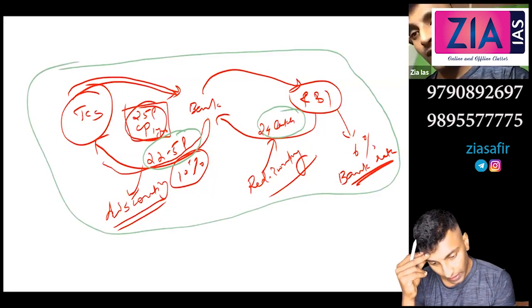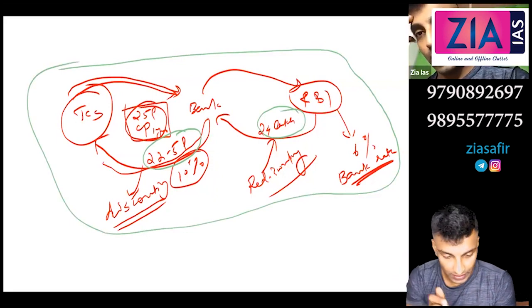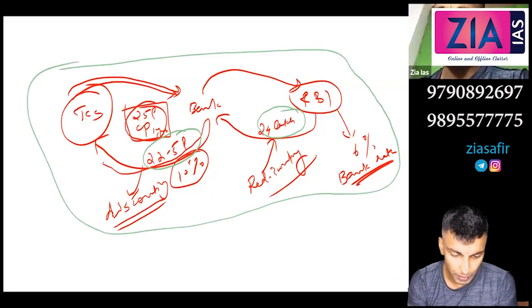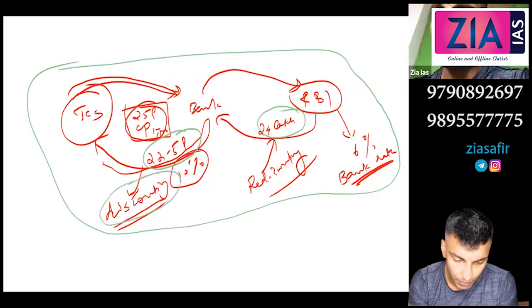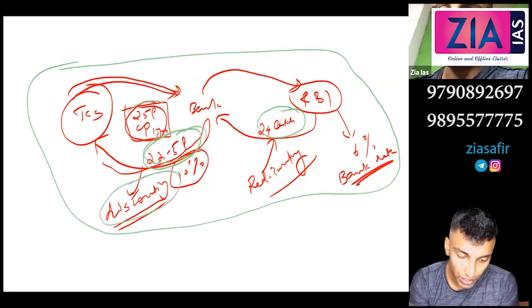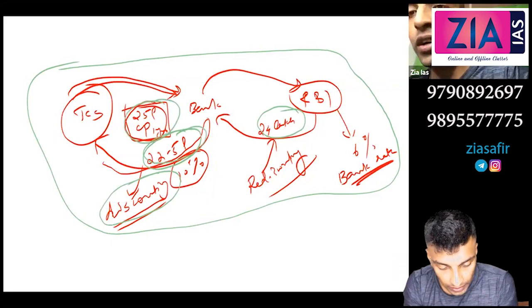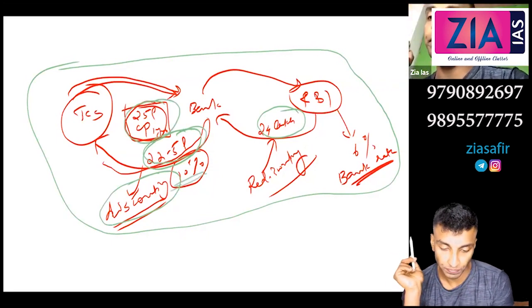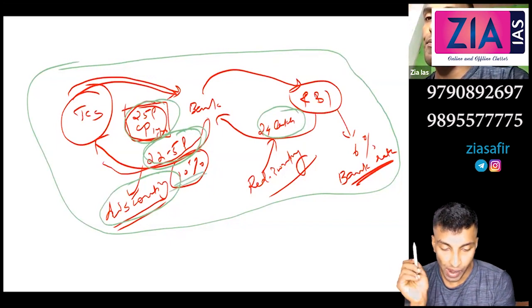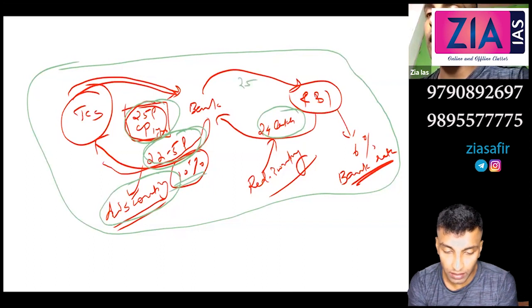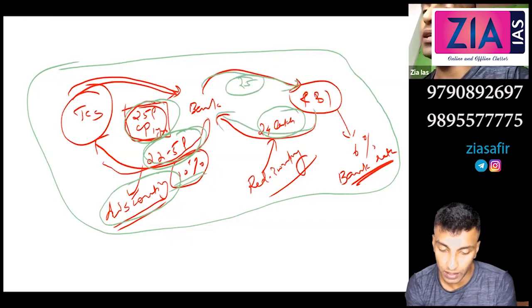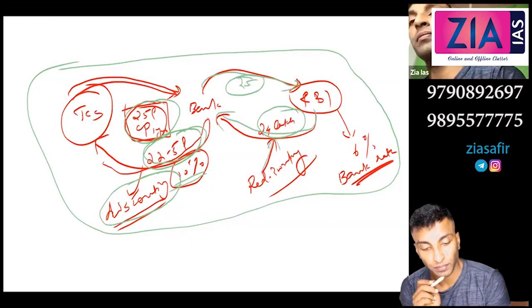Just the technical word I need to explain, rediscounting. Otherwise, discounting, I'm expecting that you see this word, you see this number 22.5. But how much you need to pay? 25. So that is what discount. And that discount is what the interest, actually 10%. And this 25 lakh again is given to RBI, that same commercial paper. Upon that you are getting, so that is one more time discounting, that is rediscounting.